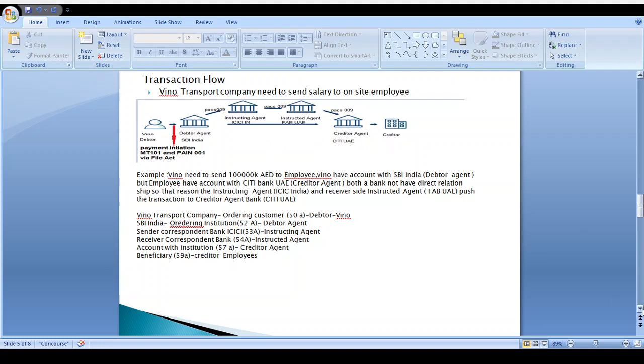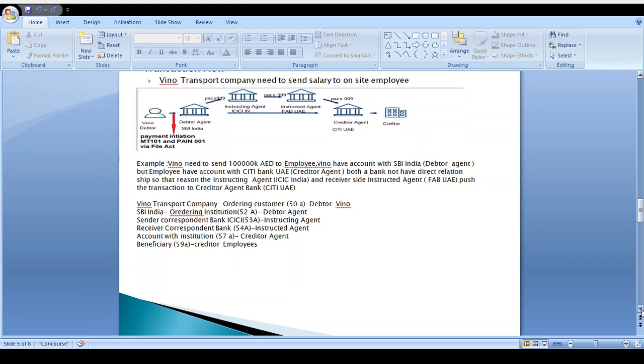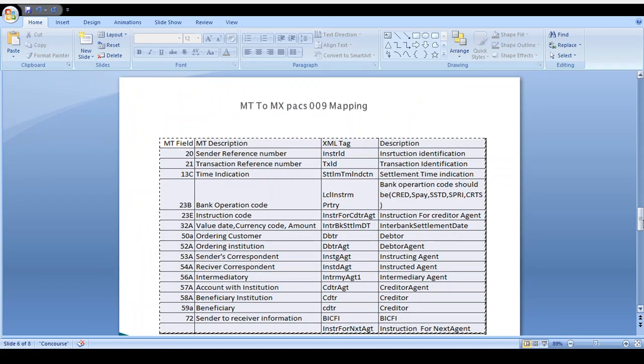This is the simple example flow of the pacs.001 message. In this pacs.001 message, you can only initiate the transaction. After that, the transaction moves to pacs.008 or 009. Next, we already provided all these details in the MT to MX pacs.00 video. What is the mapping there?